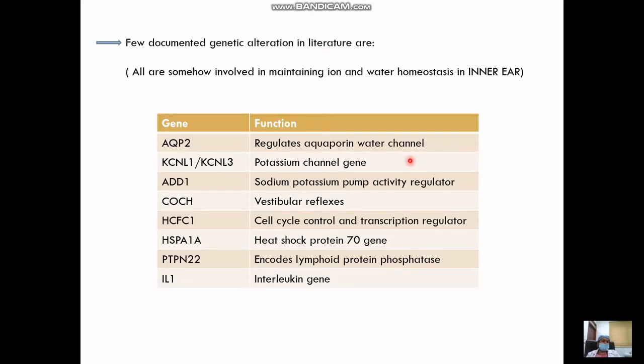This is the familial causes. They occur due to some genetic alterations. So this is a table showing the kind of genes which might be affected. One point common in all of them is that all these genes are somehow responsible for the ion water transport in the inner ear, the fluid in the inner ear. So any disturbance in this ion water transport might result in Meniere's-like clinical features.